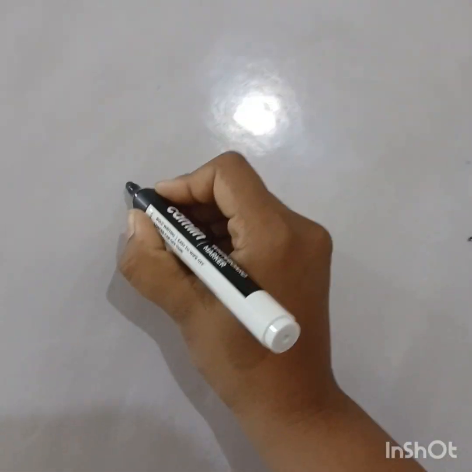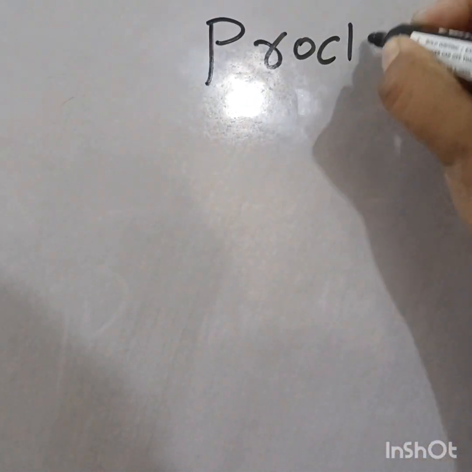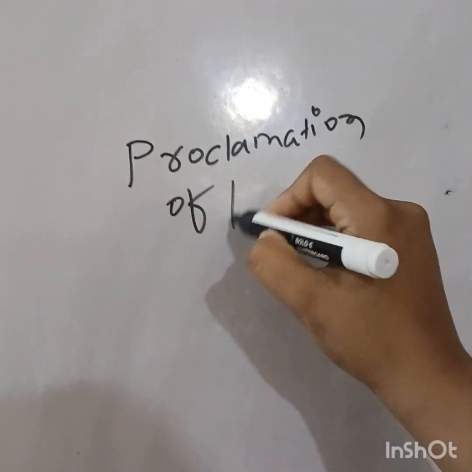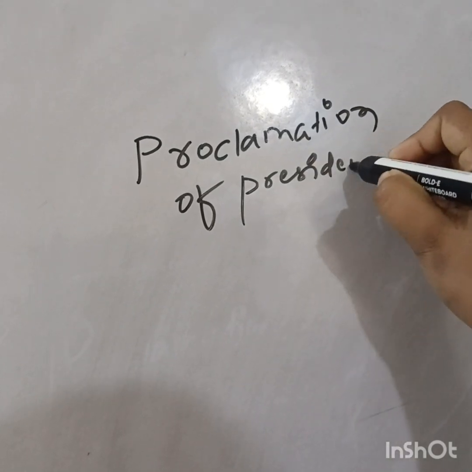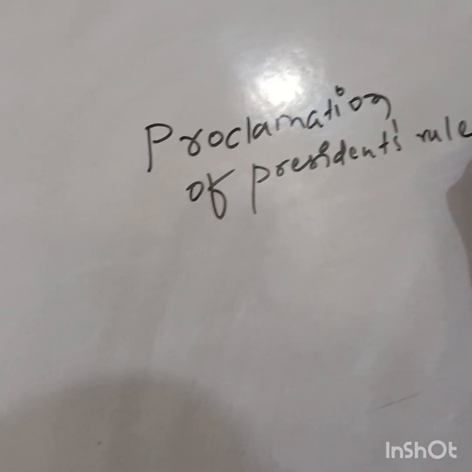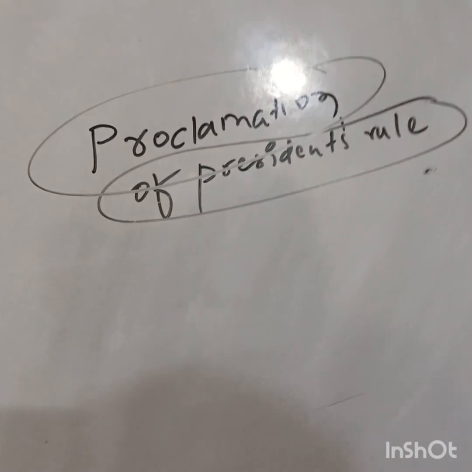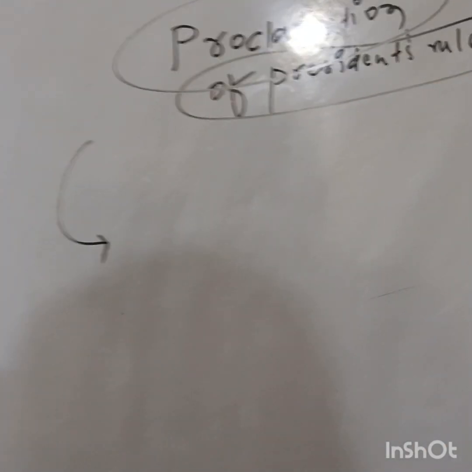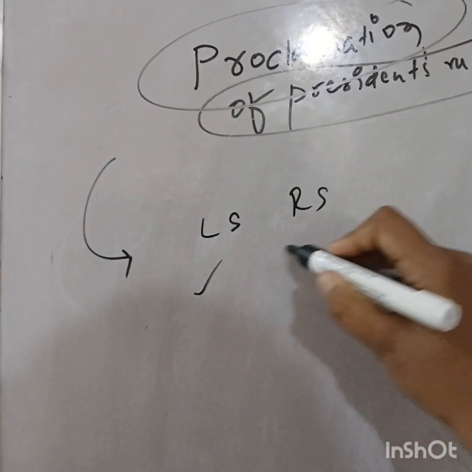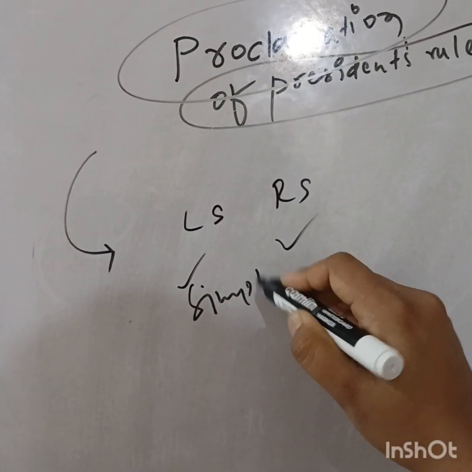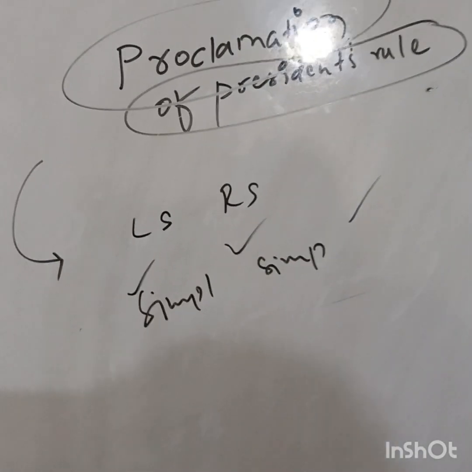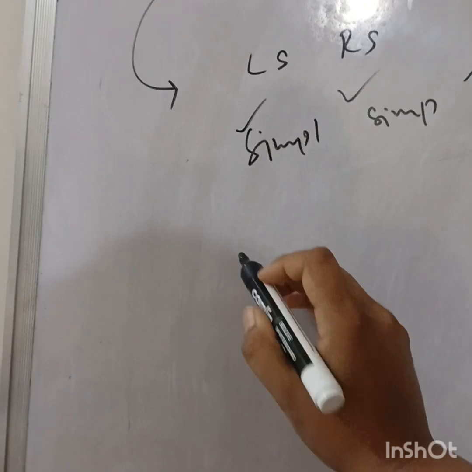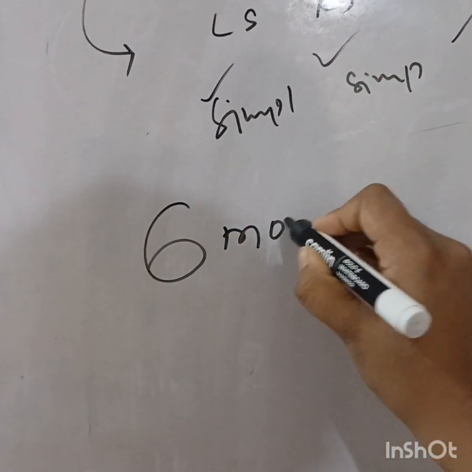Once this proclamation of president's rule gets legislative approval, with Lok Sabha and Rajya Sabha passing it with simple majority, legally it can continue for 6 months, right?